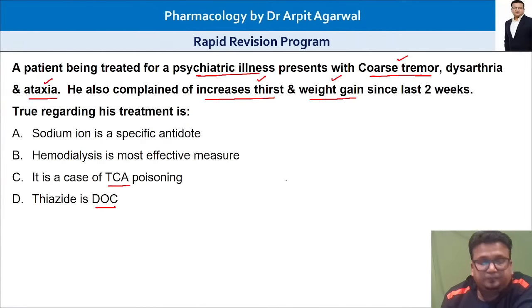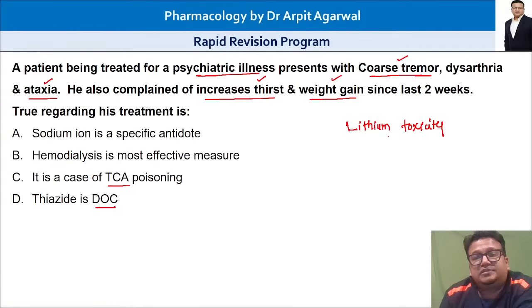Give me the answer. So yes, Dr. Sunshine, Himanshu, Najib, everybody is correct. We are looking at a case of lithium toxicity or overdose. The first point is that when the serum level goes above 1.5 milliequivalent per liter, then the toxicity starts.